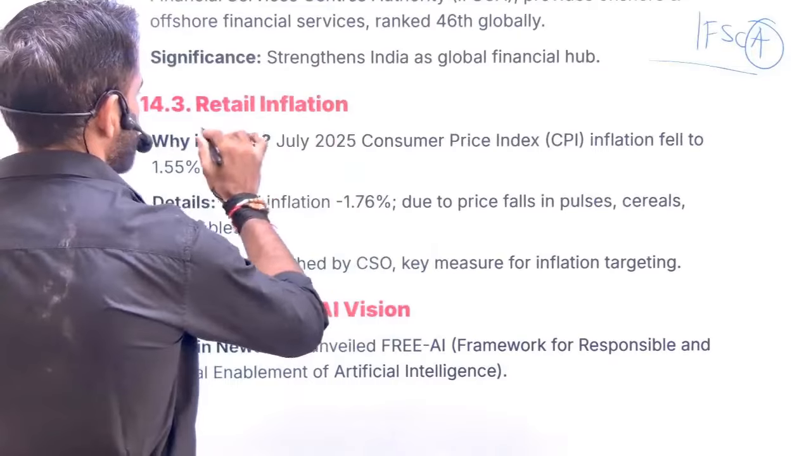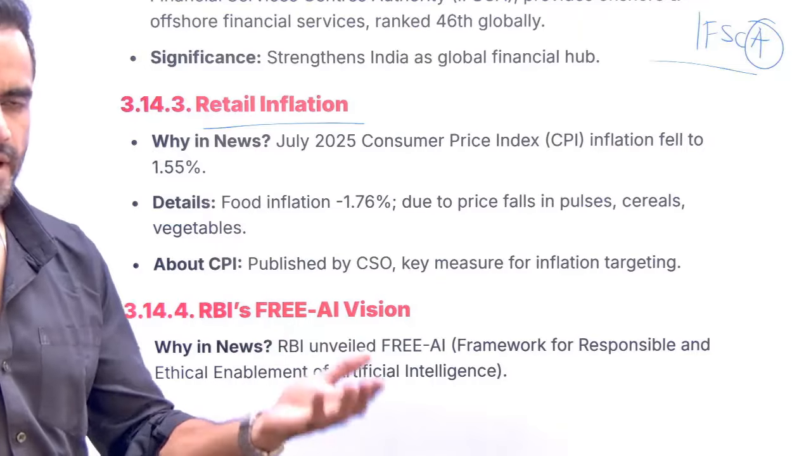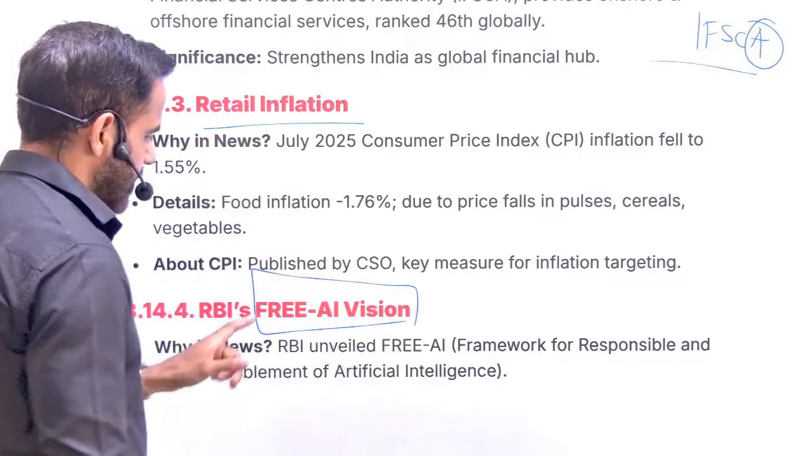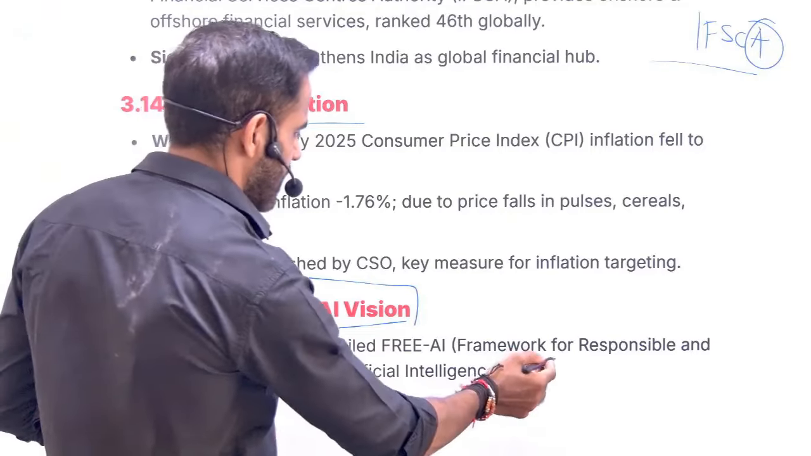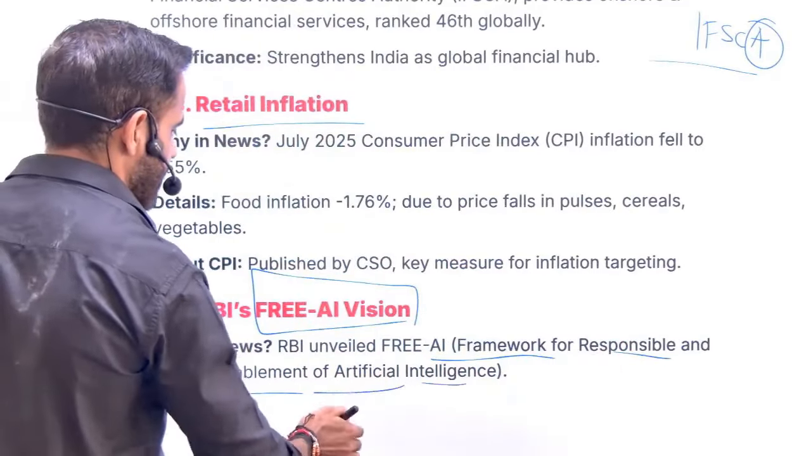Next is related to retail inflation. So our inflation has gone down. That's why RBI has announced the rate cut also. Nothing new in this case. Next is related to FREE AI vision. That is talking about the use of AI in the financial sector. What is the full form of FREE? That is Framework for Responsible and Ethical Enablement of Artificial Intelligence.